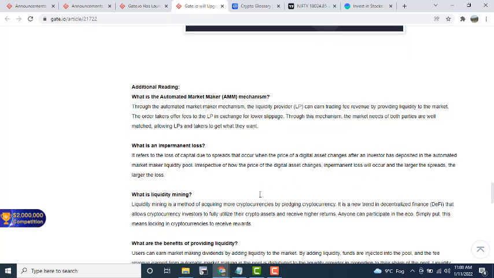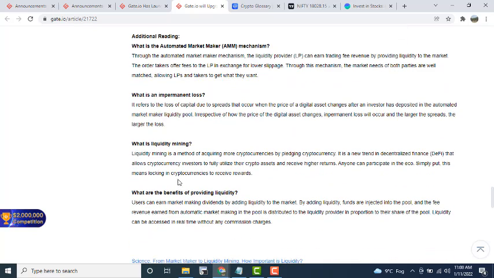Okay, what is liquidity mining? You can find here: liquidity mining is a method of acquiring more cryptocurrencies by pledging cryptocurrency. It is a new trend in decentralized finance, DeFi, that allows cryptocurrency investors to fully utilize their crypto assets and receive higher returns.